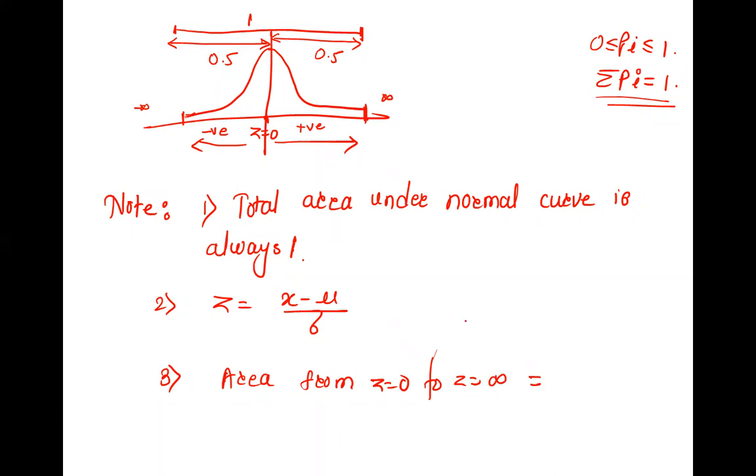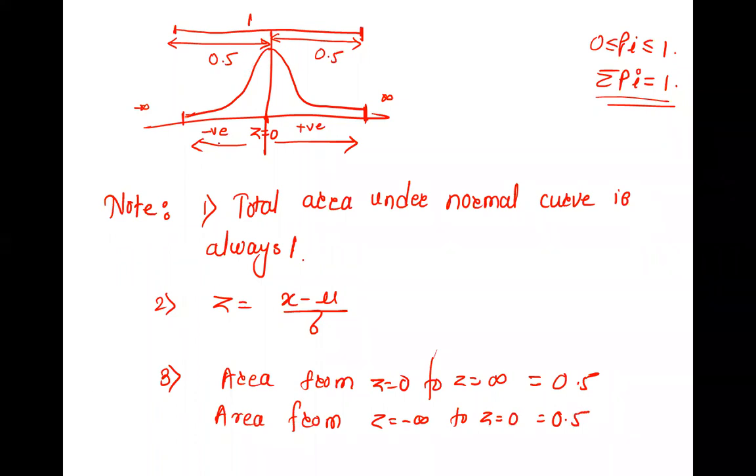From 0 to here, what is the area? Positive 0.5. I'm talking about area, and area from Z is minus infinity to 0. What is that? Minus 0.5? No, it is 0.5 only. Area, this is the value.